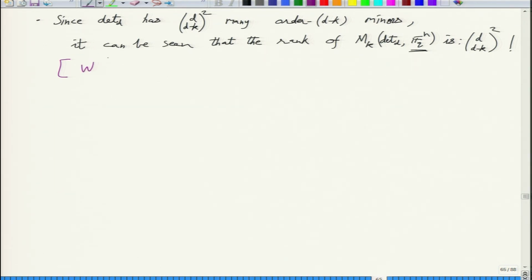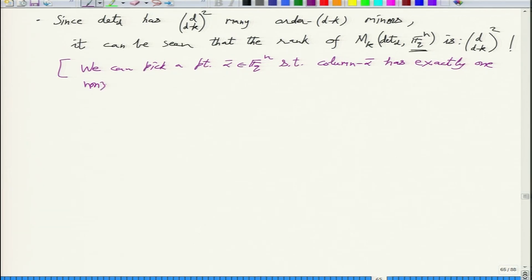You can pick a point alpha bar in F_q^n such that column alpha bar has exactly one non-zero entry in this matrix at the desired row, the row which corresponds to an order d minus k minor.